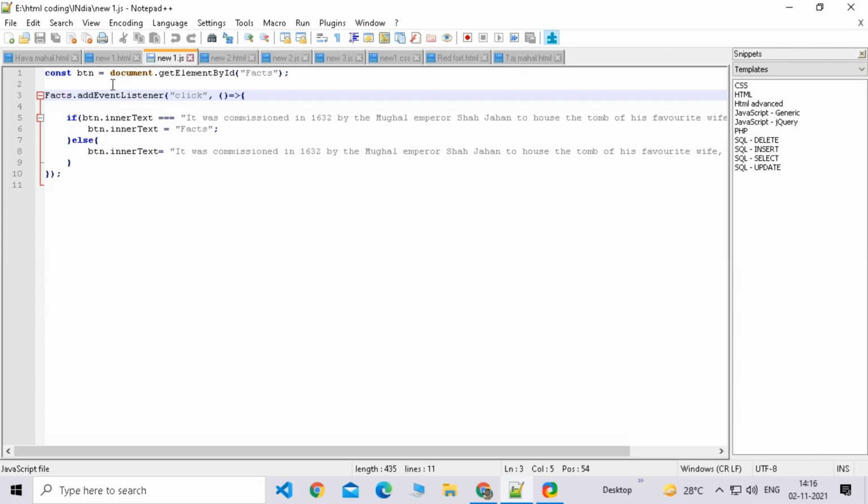So the event listener is click. That means whenever someone clicks, it executes the command if button.innerText. This means that if the button has the text it was commissioned inside it, then as soon as somebody clicks, it will change to facts. But if it is not inside there, then it will change to the fact that I wrote. So this is how it works. It is pretty complicated, but it is also pretty easy. It's both. But in the next video, it will be super easy when I teach you.